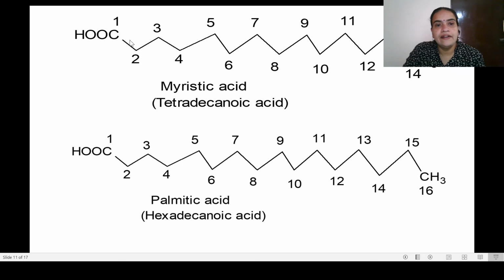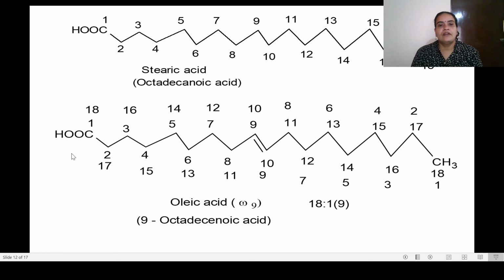Myristic acid contains 14 carbons, again 14:0. Then palmitic acid, which contains 16 carbon atoms, so 16:0. There is no double bond in the structure of palmitic acid. So all these are saturated fatty acids. Stearic acid again contains 18 carbon atoms with no double bond, so 18:0. From oleic acid onwards, it is unsaturated fatty acid. How many carbon atoms?